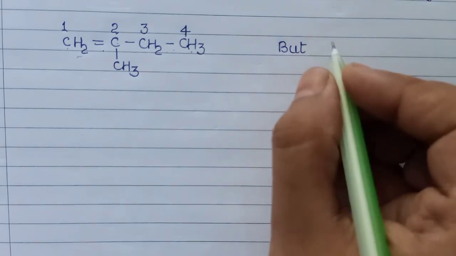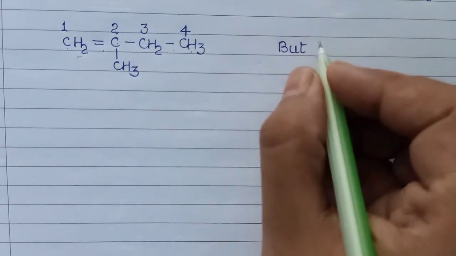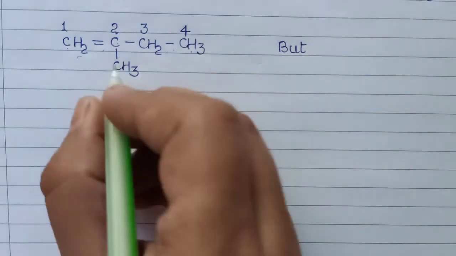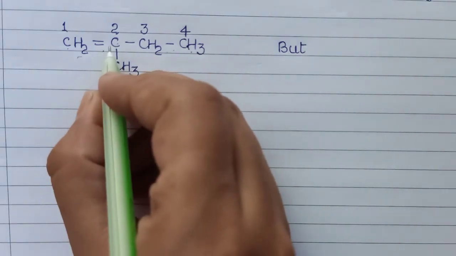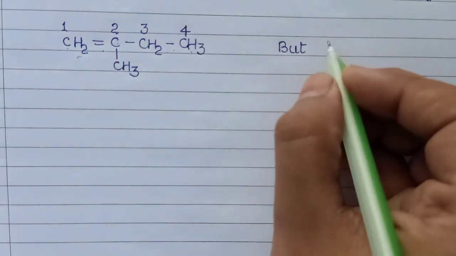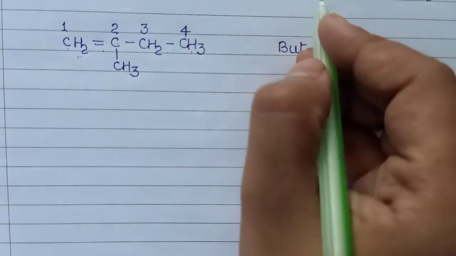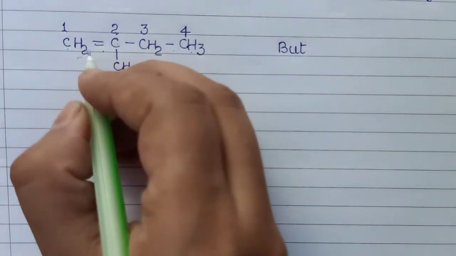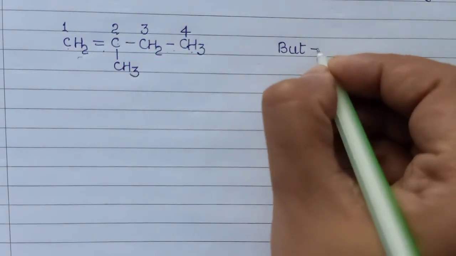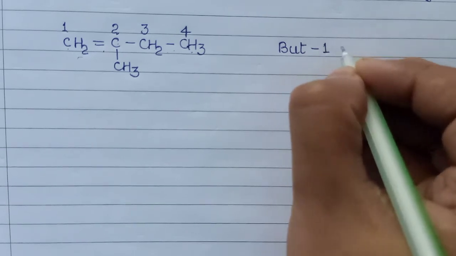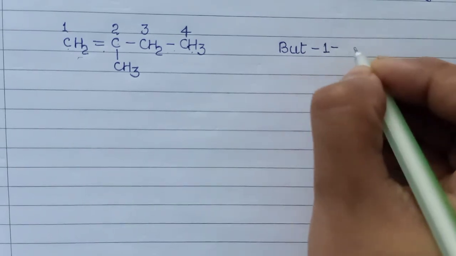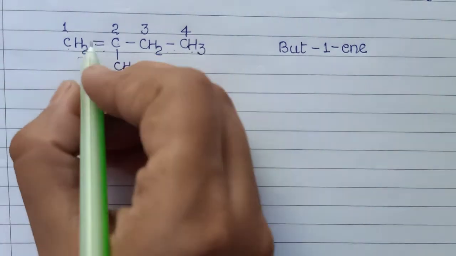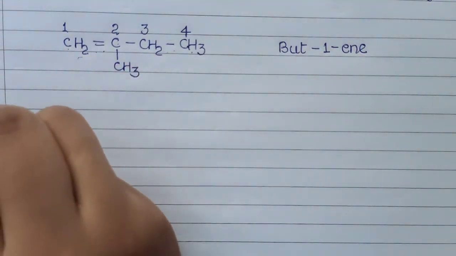The primary suffix is -ene for a double bond, and we use -yne for a triple bond. Here a double bond is present, so we use -ene. The position of the double bond is 1, so we write 1 to define the position, and -ene for the presence of the double bond.